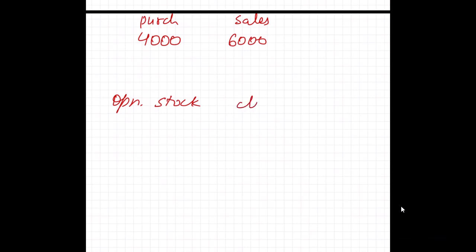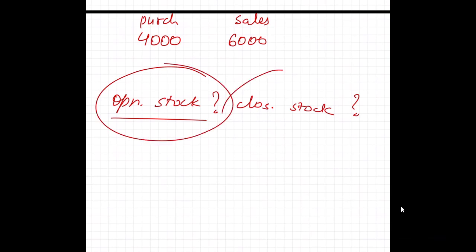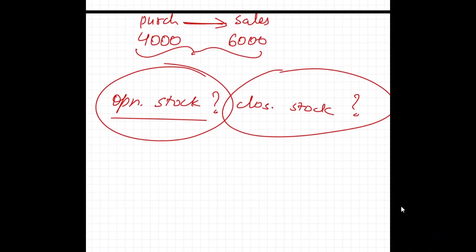That means if I have purchased goods of 4,000 rupees, that is my purchases, and I have made sales of 6,000 rupees, and there is no information about the opening stock or the closing stock, I will assume there was no stock in the opening as well as no stock left at the year end. Whatever is purchased has been sold. So if I purchased for 4,000 and sold for 6,000, 2,000 is my profit.